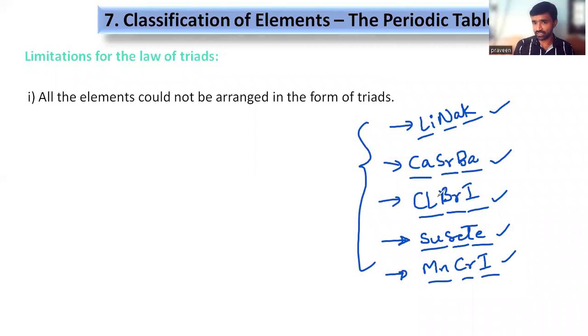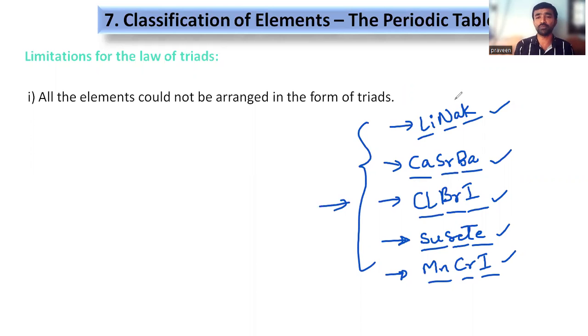Okay, here these are the triads available. In this, you are able to see that the average of the atomic weights of the first and last is equal to the second. No? In the case of the second, third group, that means B, C, D, E, you are unable to find the atomic weight exactly as the mean or average of the first and last.